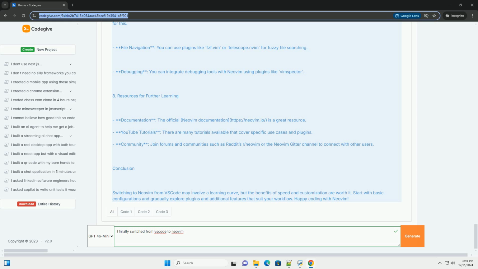Enable syntax highlighting: syntax on. Set color scheme: colorscheme desert.